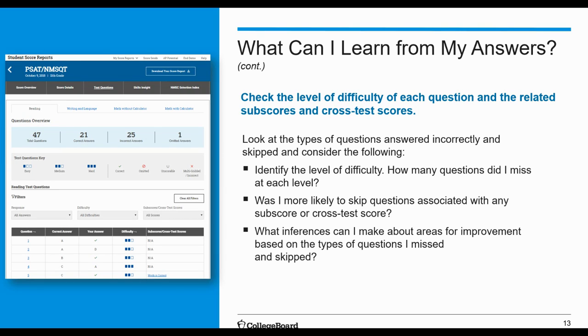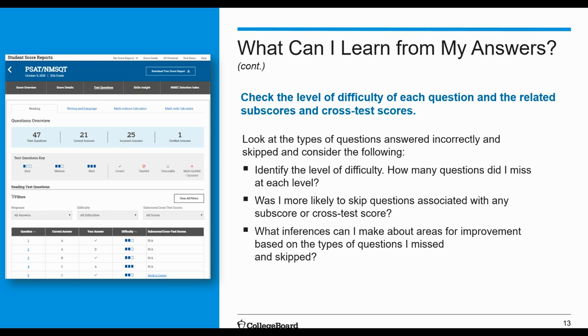So you can also look at the questions that you might have skipped, and you can look at, okay, I skipped these questions. Were they more difficult? Are they associated with a particular subscore or cross-test score? What is relatable about the questions that I skipped? And how can I work on improving those areas?